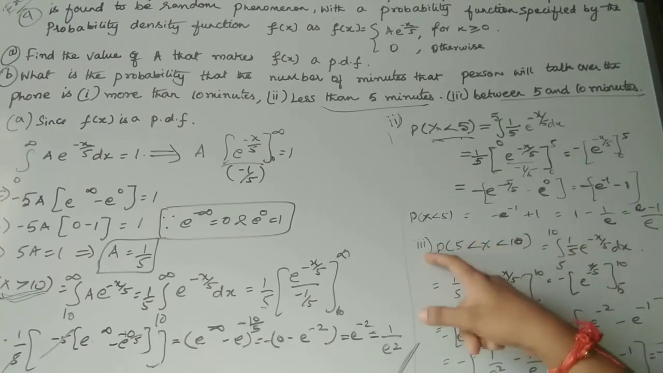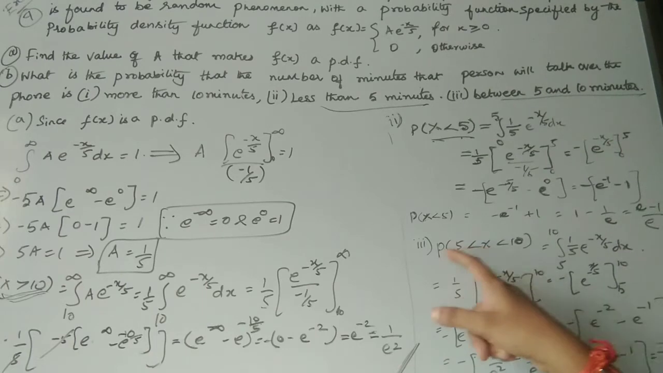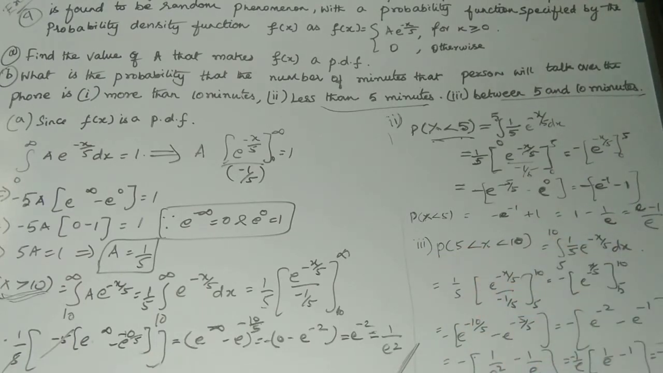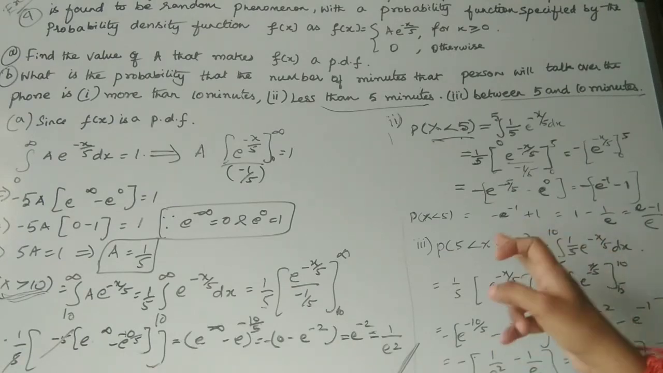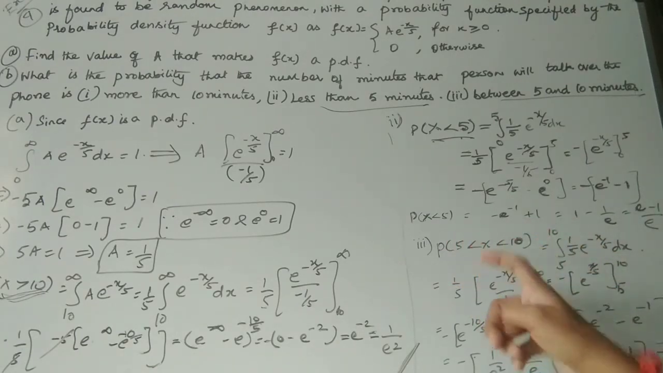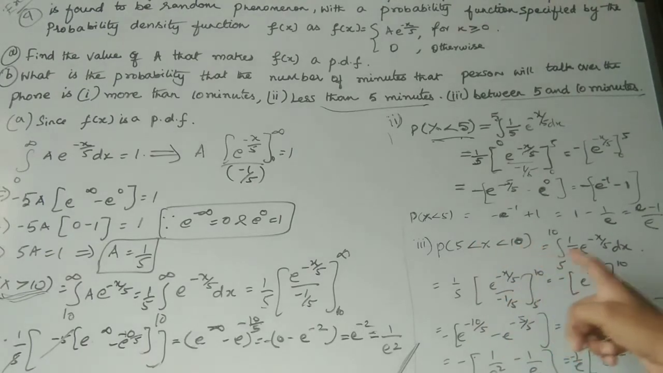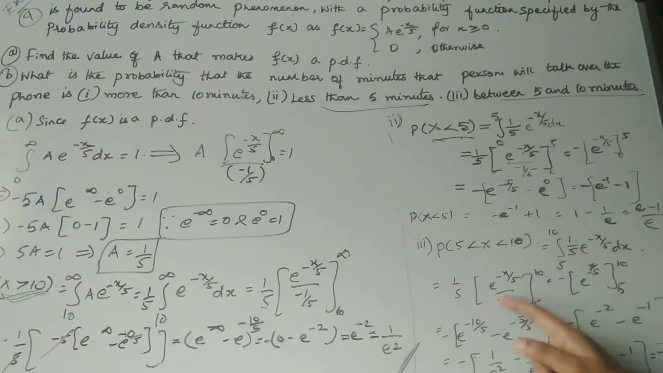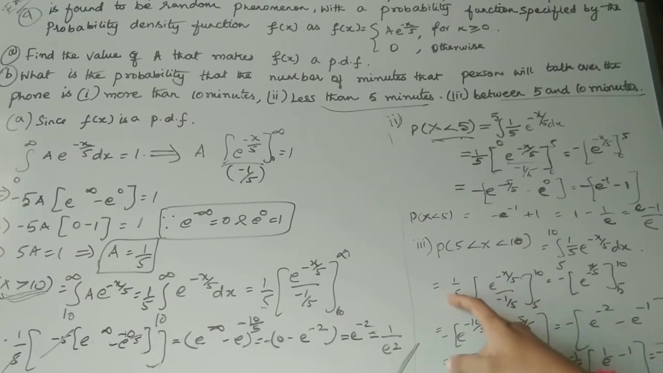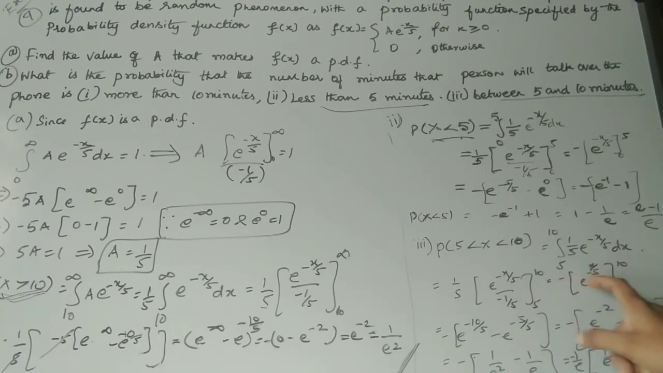Second, the third one, between 5 and 10. If x lies between 5 and 10, the probability is P of 5 less than x less than 10. So the range is from 5 to 10, with the same f of x dx function. Integrate this, again you will get e power minus x by 5 by minus 1 by 5, the 5 and 5 get cancelled, the minus sign is there, with limits 5 and 10. Write the upper limit first and then the lower limit and do the subtraction.